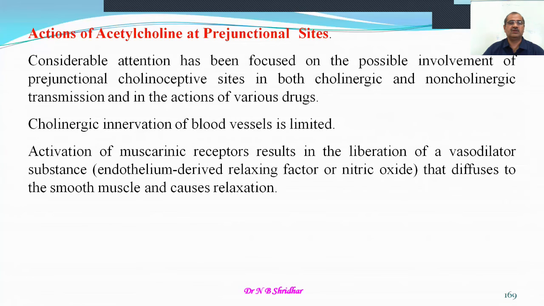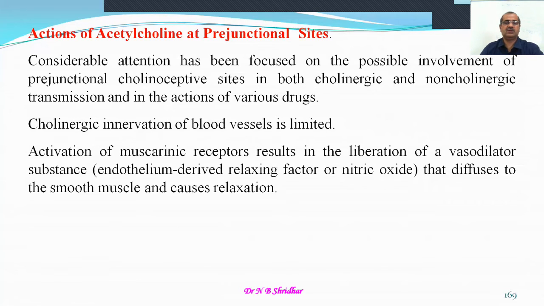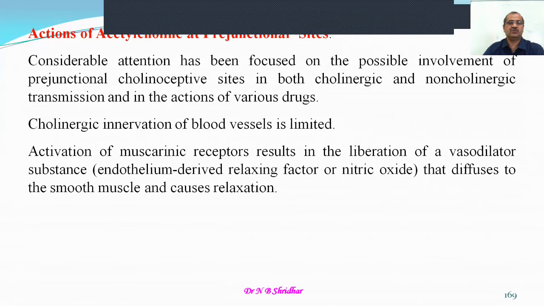What happens especially at the pre-junctional sites is that considerable attention has been focused on the possible involvement of pre-junctional cholinergic sites, both cholinergic and non-cholinergic transmission, and the actions of various drugs. The cholinergic innervation of the blood vessel is limited, especially to the heart.